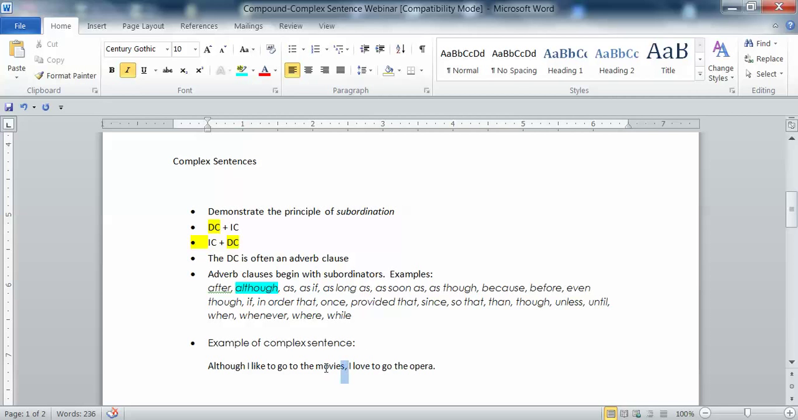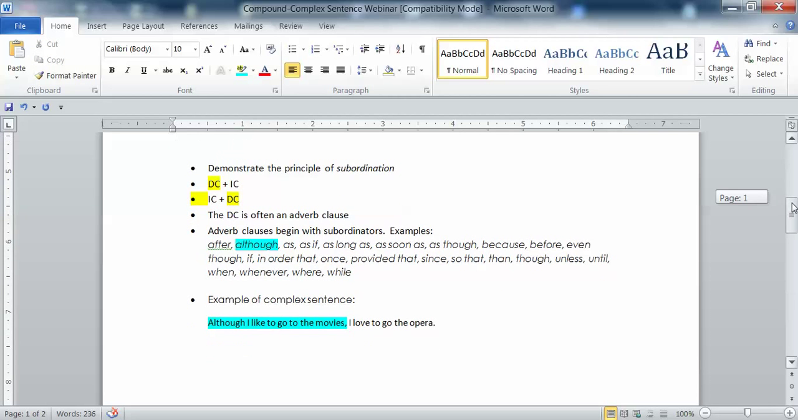Now notice that when you put the dependent clause at the beginning of the sentence, before the independent clause, you separate the two with a comma. Do you see that comma there right after movies? But if you construct a complex sentence with the dependent clause going behind the independent clause, you don't use a comma. So let me show you something.